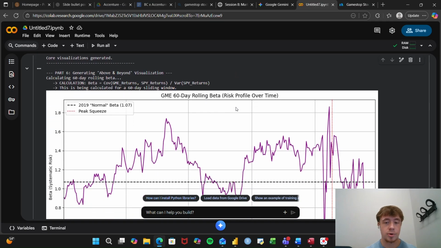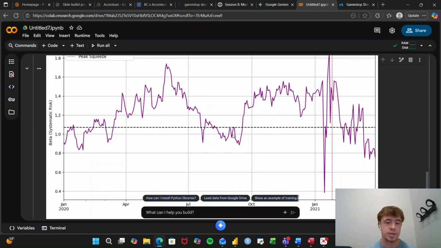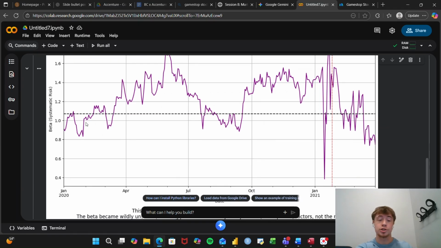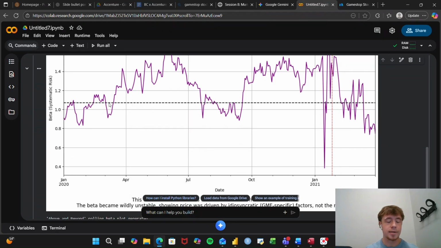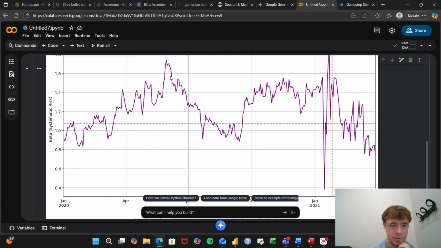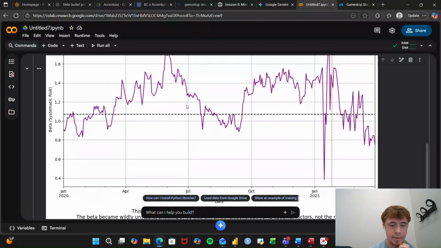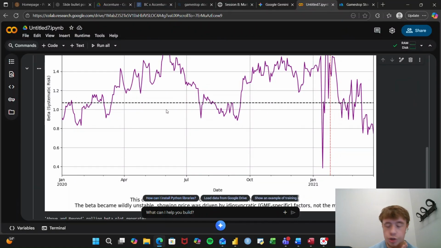So the next one is the beta score over time. So this one starts in January 2020 and compares it to January 2021. It had a fairly normal relationship, moving with the market. Its beta score was close to 1, kind of fluctuating up and down, but on average it was close to 1. Now it spikes some in June, but then it kind of goes back to normal.